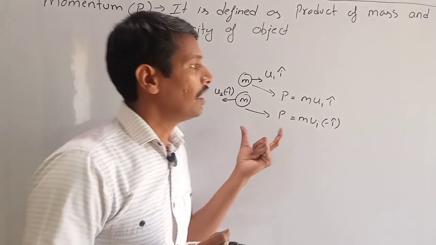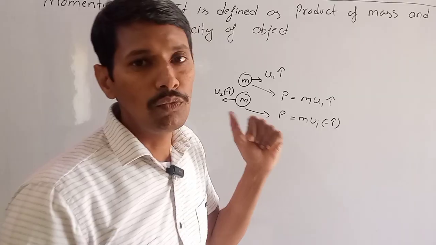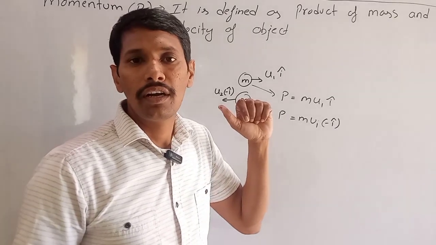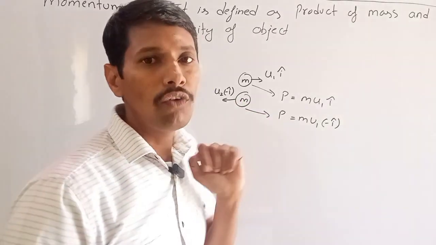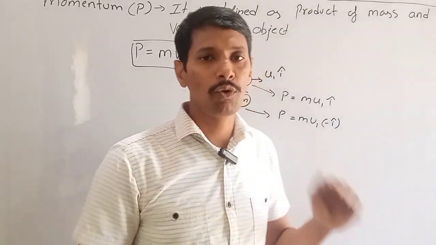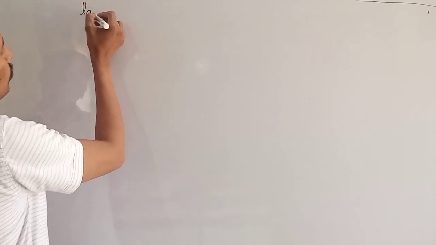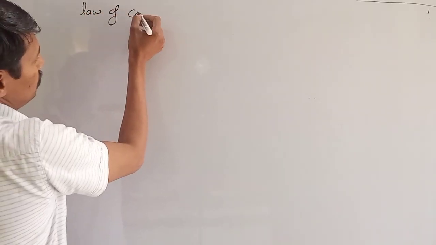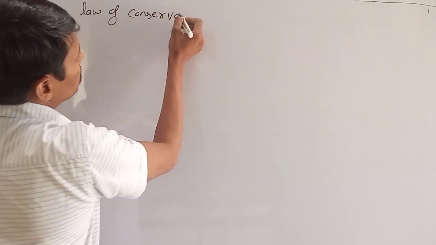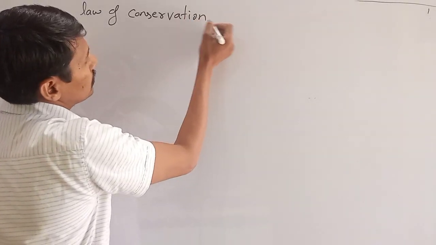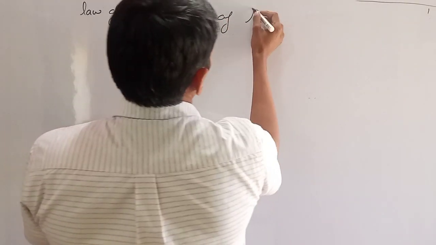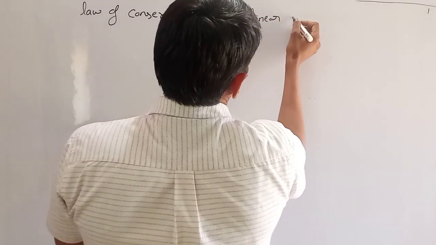Okay, now let us move to our real topic, that is law of conservation of momentum. Before that, let me rub it. So our topic is law of conservation of linear momentum.